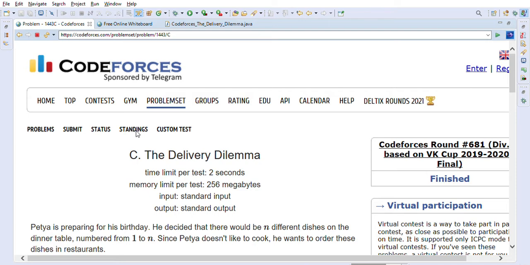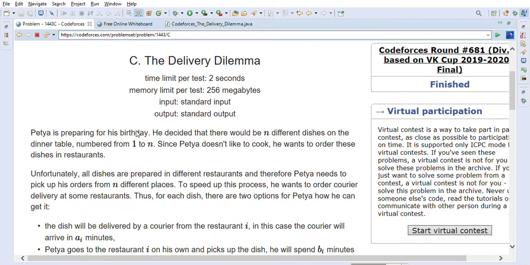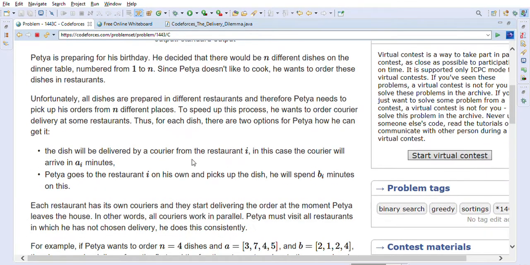So let's go through the delivery dilemma problem. Petya is preparing for his birthday. He decided that there would be n different dishes on the dinner table numbered from 1 to n. Since Petya doesn't like to cook, he wants to order these dishes in restaurants. Unfortunately, all dishes are prepared in different restaurants and therefore Petya needs to pick up his orders from n different places. To speed up the process, he wants to order courier delivery at some restaurants.